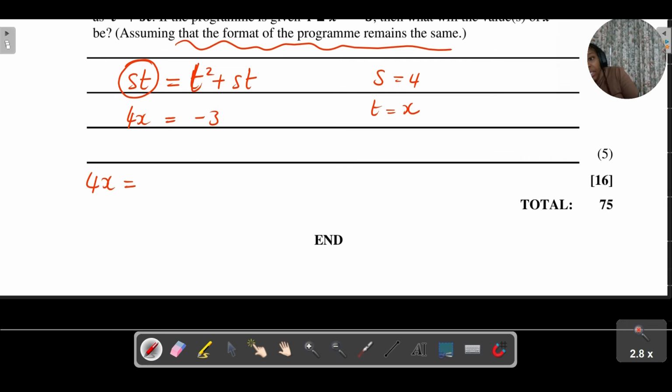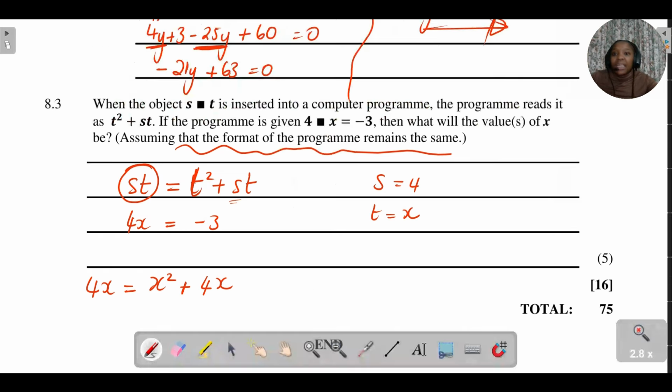So I can say x squared plus 4x. Because the computer program reads as t squared plus st. So if I put st, this is what it gives me.